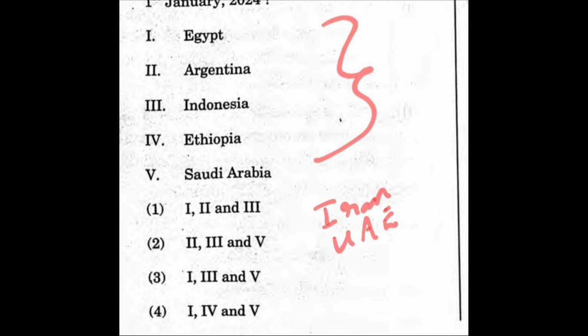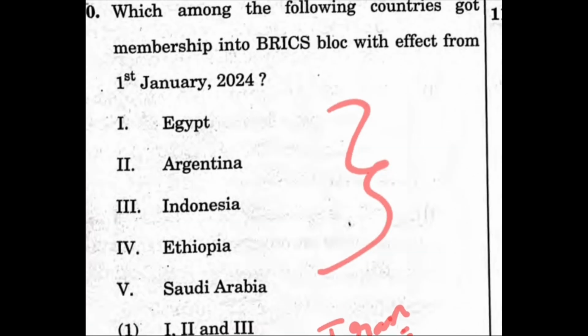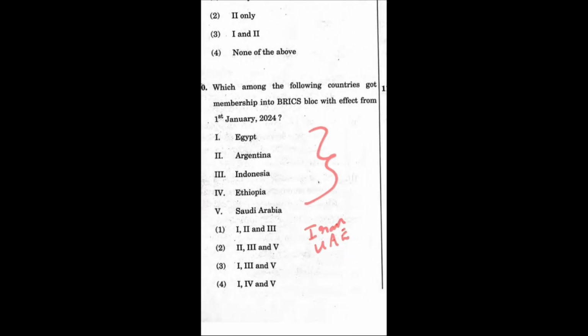So the correct answer should be the fourth option, that is Egypt, Ethiopia, Saudi Arabia. This again I categorize as a lengthy question. The previous two are lengthy plus twisted. Got it? See, one more example we'll see.